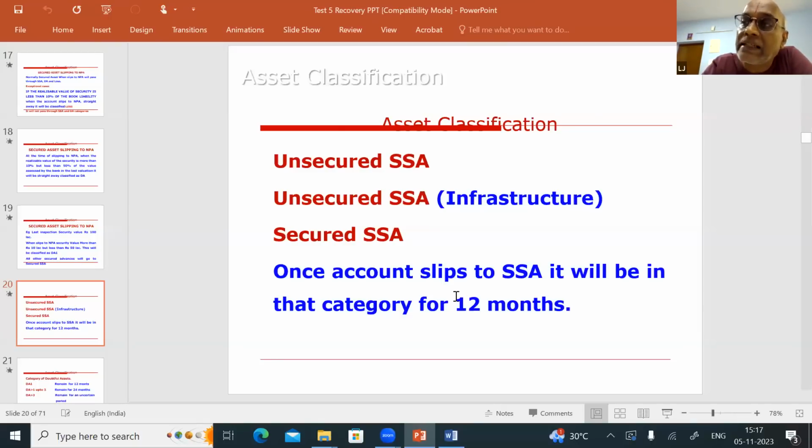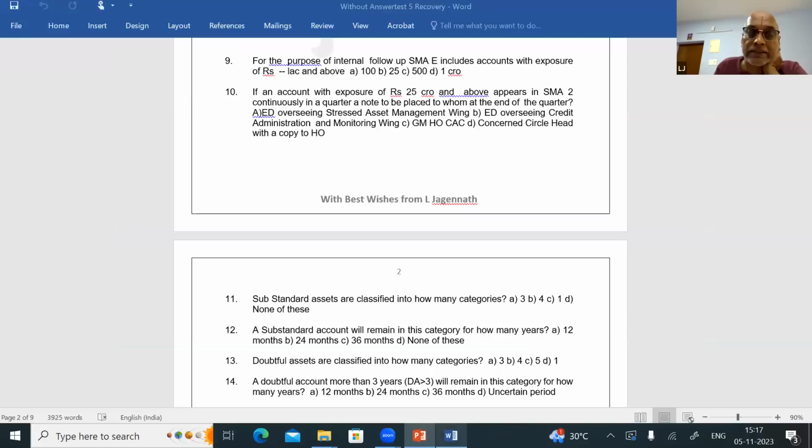So a substandard asset is classified into three categories: unsecured substandard, unsecured substandard infrastructure, secured substandard. Once you classify an account as substandard, it will remain in this category for a period of 12 months. Let's see the question; you'll be able to answer. Then we'll go to doubtful asset.